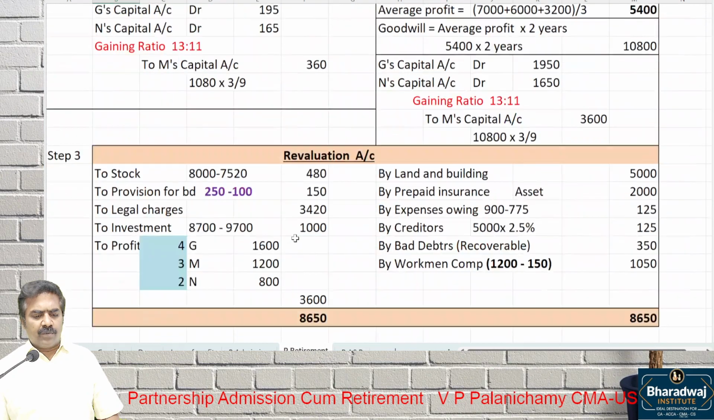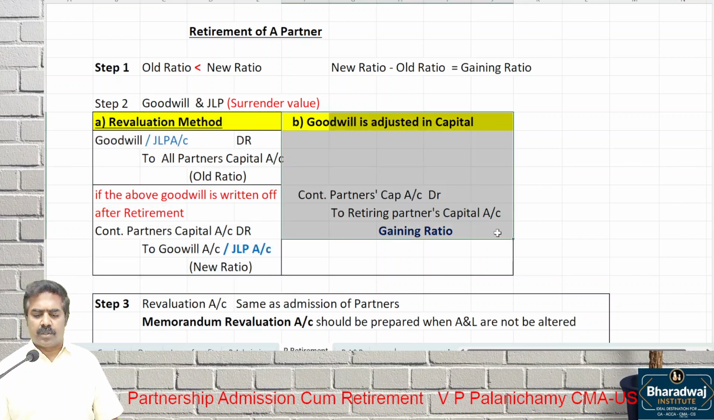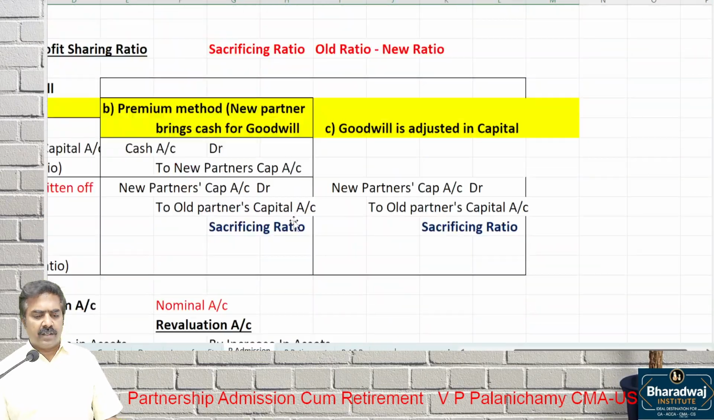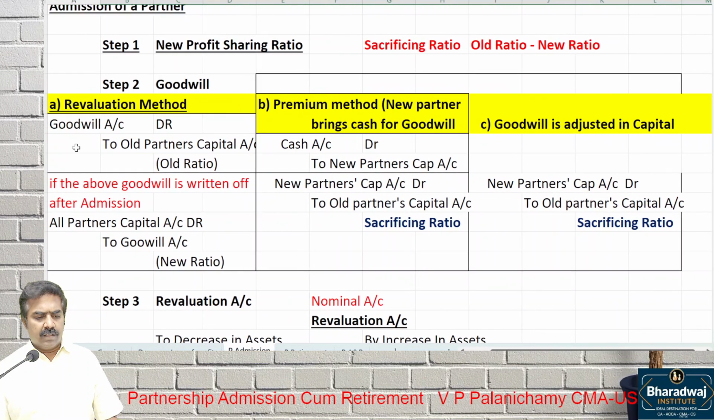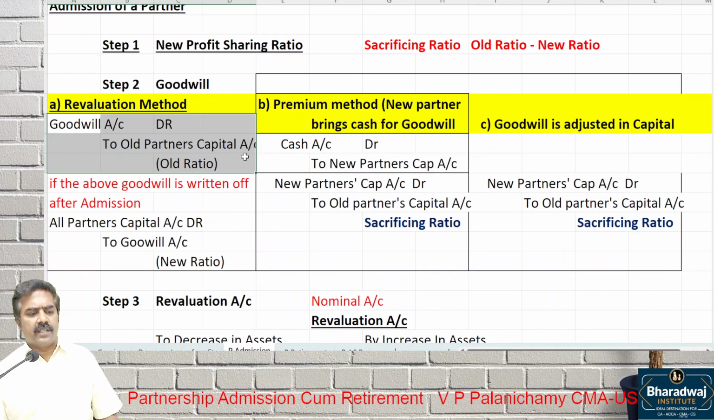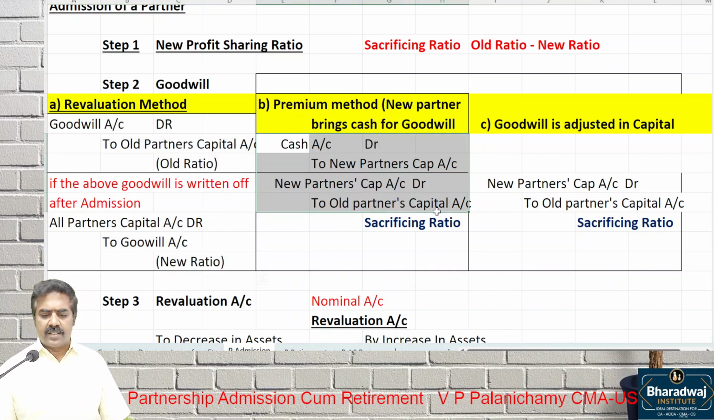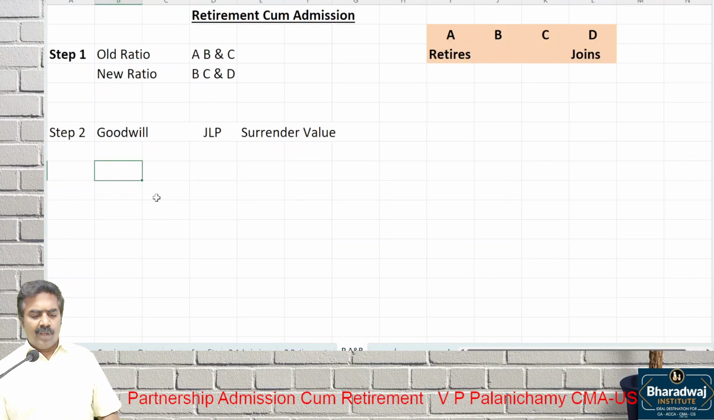At the time of retirement, how many methods we learned? Revaluation method: raise the policy, write off the policy. Adjust through the capital account. At the time of admission, how many methods we learned? 3 methods we learned, right? Revaluation account, raise the goodwill to old partners, write off the goodwill to all partners. Premium method, goodwill method, like that we had seen 3 methods. But when there is an admission come retirement, only one method is possible.